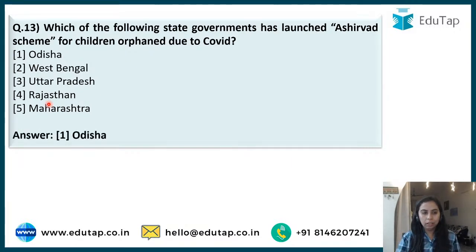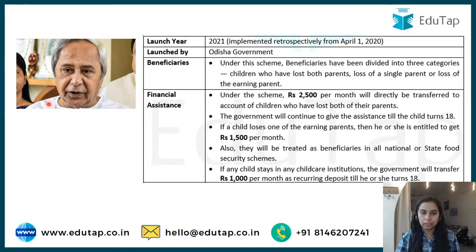Ashirwad scheme is by Odisha government. Okay? So Naveen Patnaik ji, you can see here. Odisha government said that under this scheme, beneficiaries have been divided into 3 categories of the children who have basically lost their parents due to COVID. As per these 3 categories, 2500 per month, 1500 per month and 1000 per month would be provided by state government respectively.